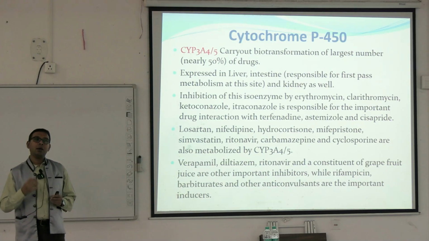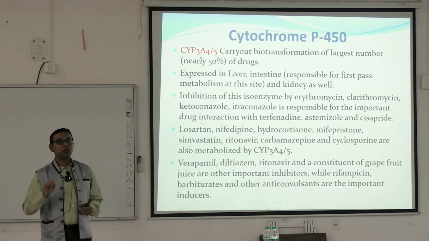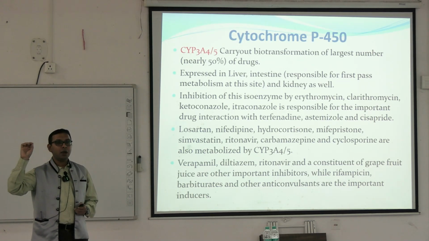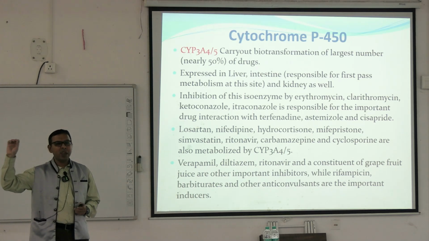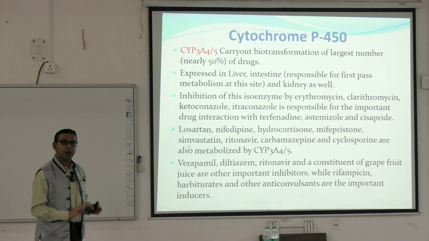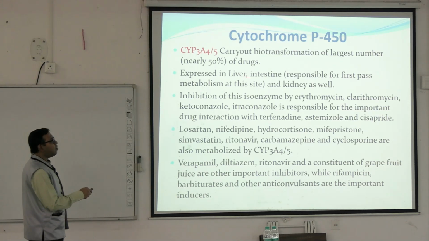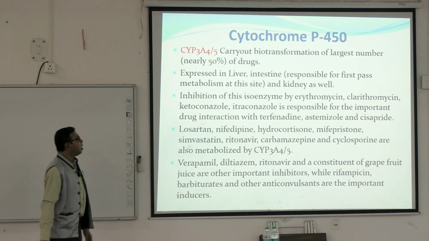This handles approximately 50% of the oxidation reaction of all the drugs. So mainly just remember cytochrome P450 3A4 or 3A5, 3A4/5. More than 50% of the drugs are mainly metabolized by this type of enzyme. It is expressed in liver, intestine and kidney.